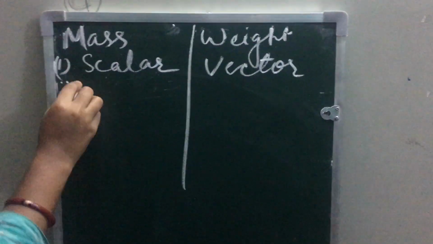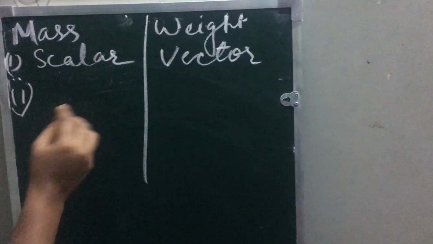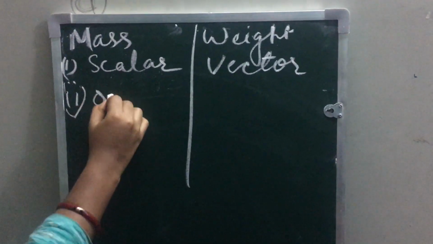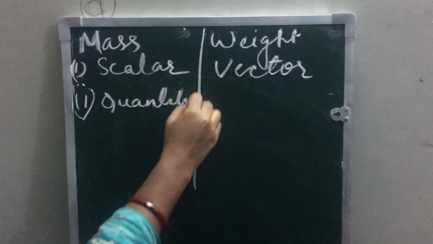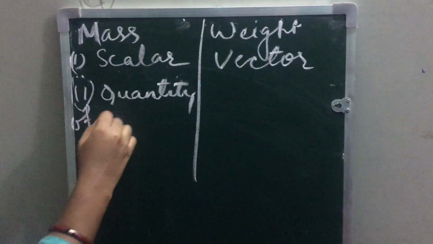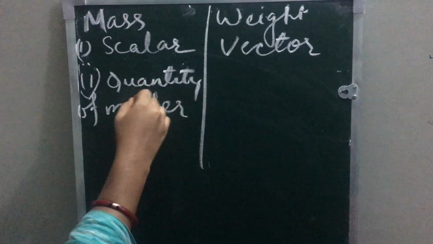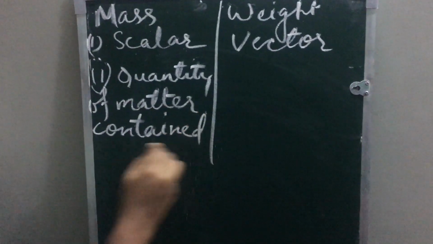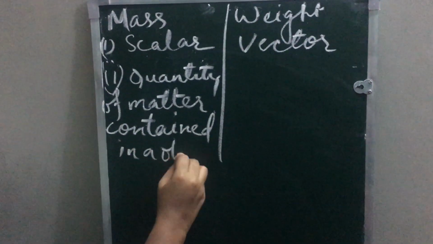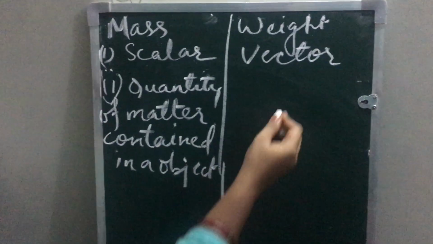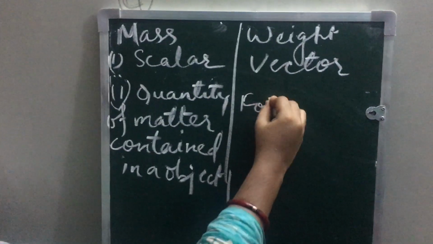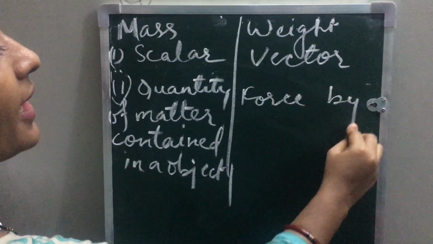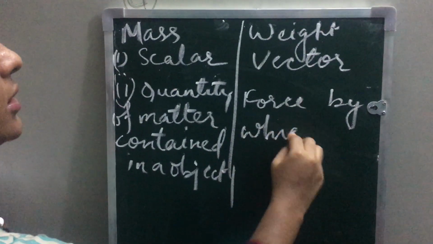Second difference, the definition: mass is the quantity of matter contained in the object. This is the definition of mass. Whereas weight is the force by which the earth attracts a body.